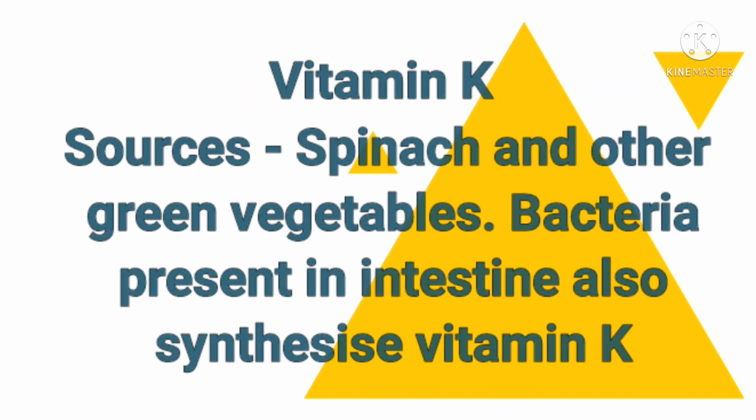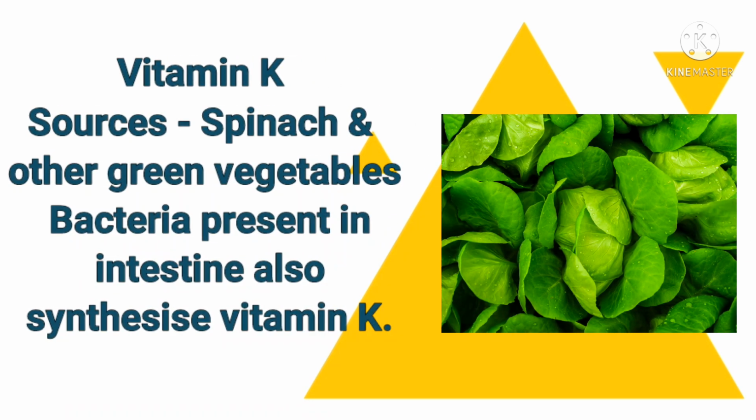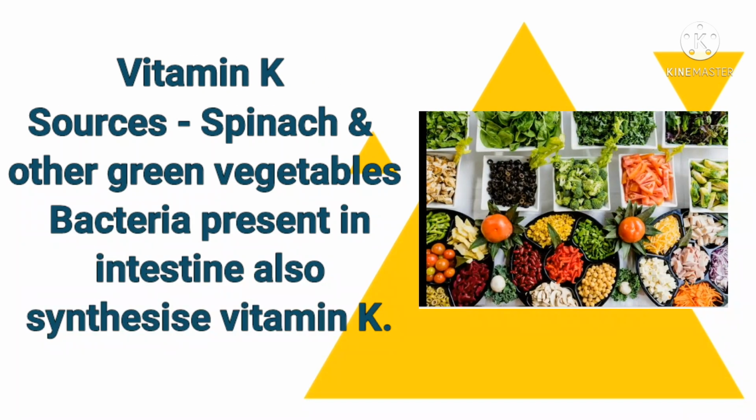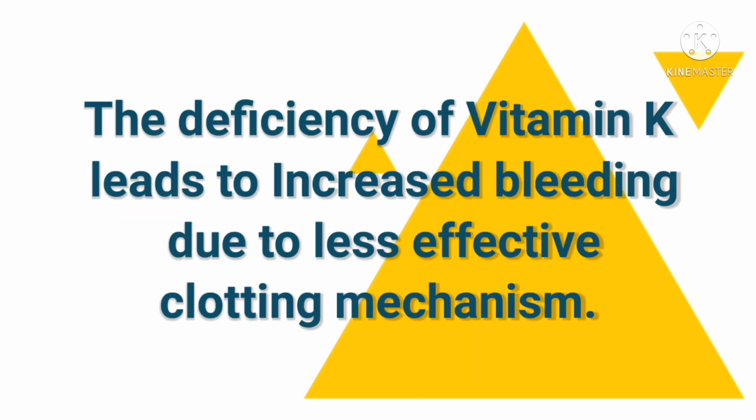Now we talk about vitamin K. The main sources of vitamin K are spinach, other green vegetables, and also the bacteria present in our alimentary canal. That bacteria also synthesizes vitamin K. The deficiency of vitamin K will cause increased bleeding. Your clotting time will increase, which means your blood will not clot immediately. So if you get any injury, more bleeding will be there. It is called, in common language, thinning of the blood.